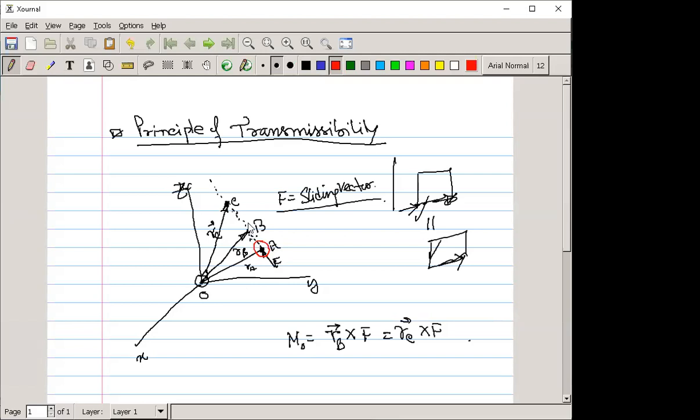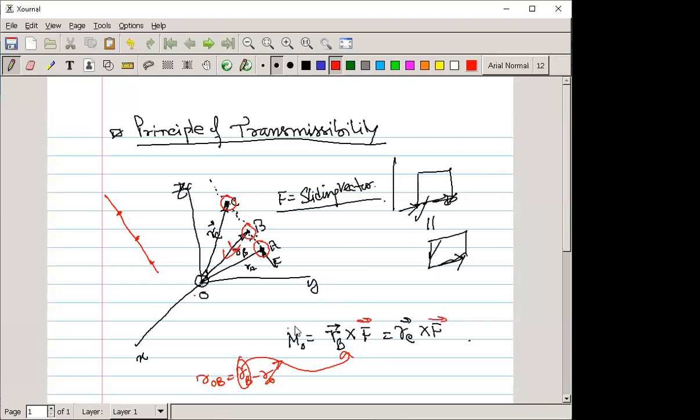See, in your 3D coordinate system, you already know that one type of vector is the position vector, which defines the position of any point or object of a body. Suppose this is one point, this is another point, and this is another point, and if you connect all these points in a single line, there are three different locations on this line. With respect to the origin, you can easily find the position vector. Position vector R of OB, for example, means RB minus RO. As RO is 0, I have written RB directly. So what happened? RB cross F is also a vector.